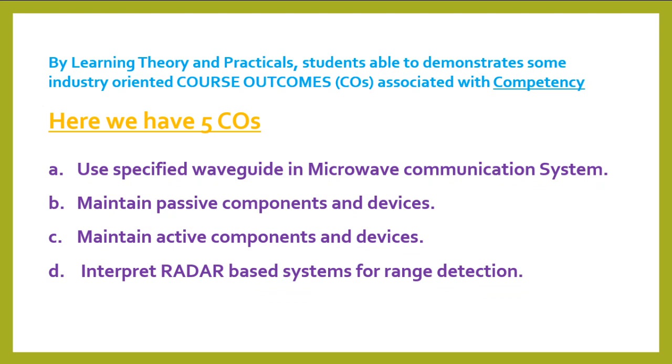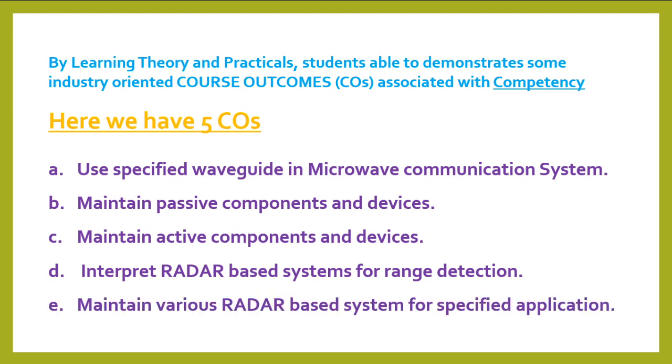Fourth, interpret radar system for range detection. And fifth, maintain various radar based systems for specified application. As you can see, these COs are mapped with the chapters respectively. That is, first chapter maps with the first CO.